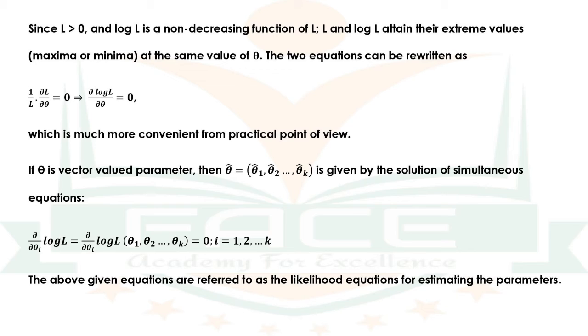If theta is a vector valued parameter, then theta hat is equal to theta 1 hat, theta 2 hat, etc., theta k hat, given by the solution of simultaneous equations. That is, ∂/∂theta i log L of theta 1, theta 2, etc., theta k is equal to 0 for i is equal to 1 to k. The above given equations are referred to as the likelihood equations for estimating the parameters.